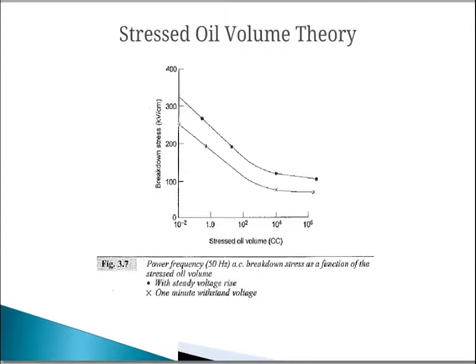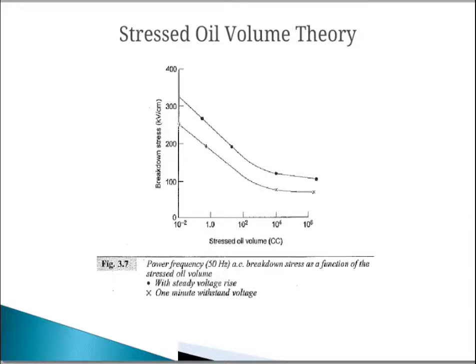Next, the stressed oil volume theory. In conduction and breakdown in commercial liquids where minute traces of impurities are present, the breakdown strength is determined by the largest possible impurities or weak link.